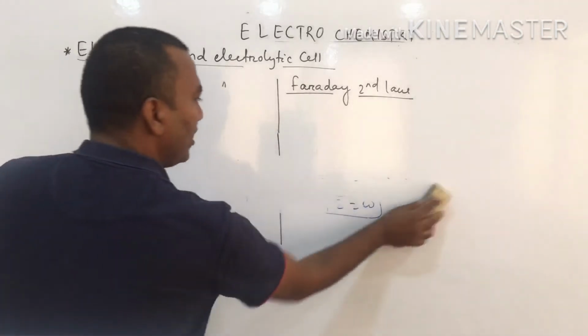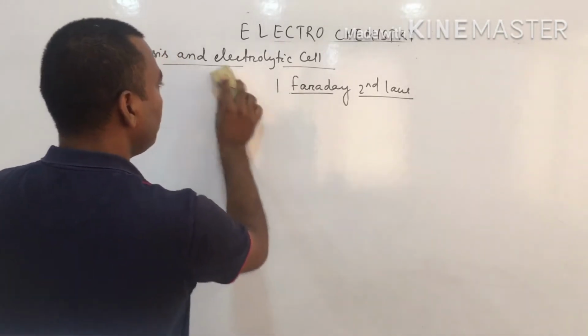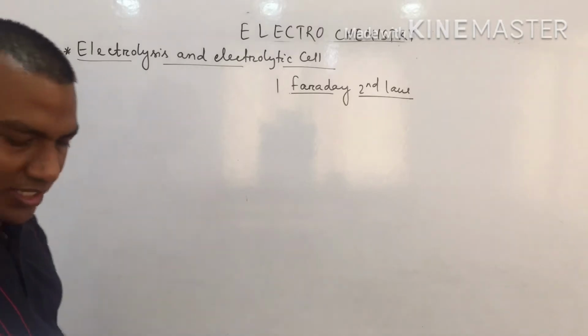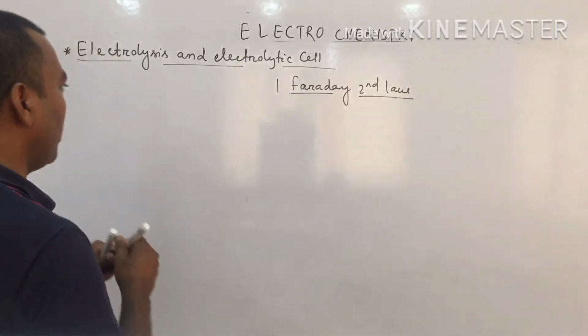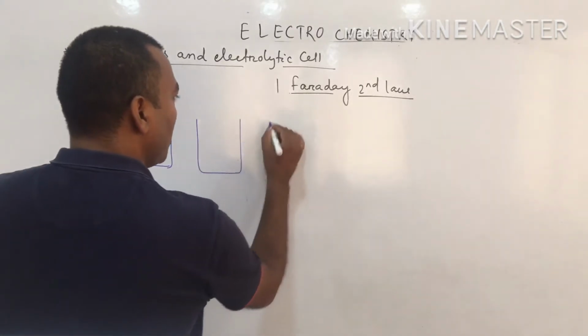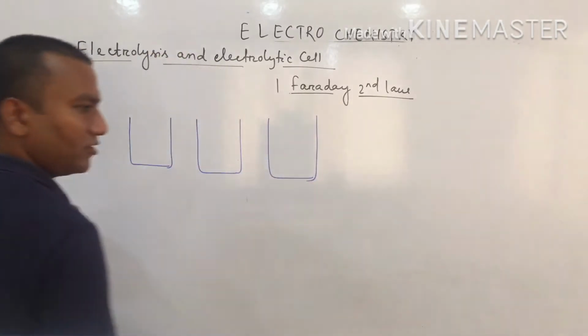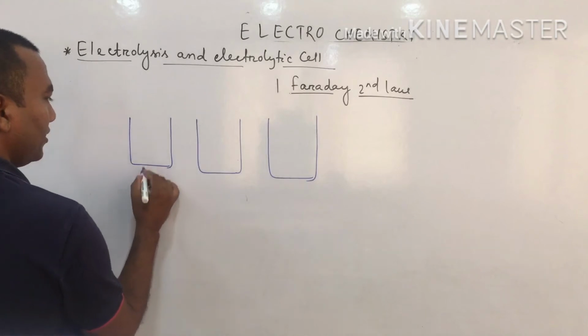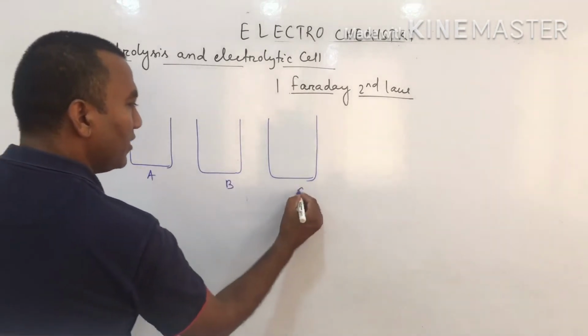Next, what is Faraday's second law? Faraday's second law uses the same amount of current. First we will see the picture. Same amount of current. Suppose we take three electrodes in three containers: container A, container B, container C.